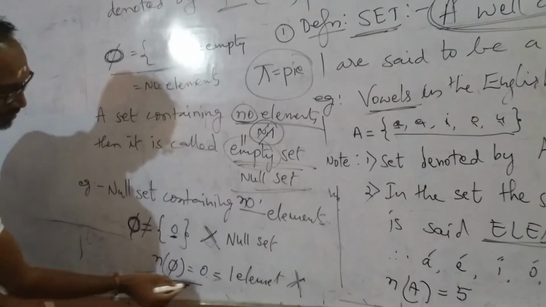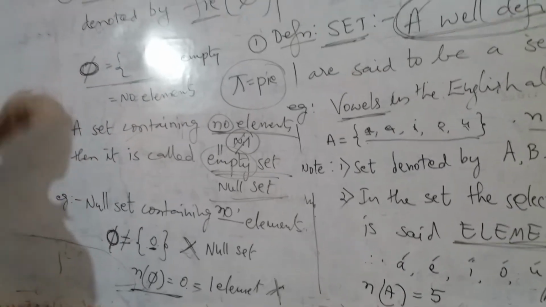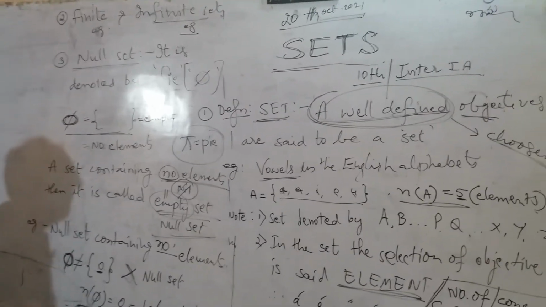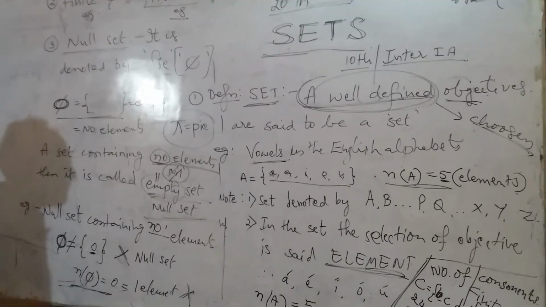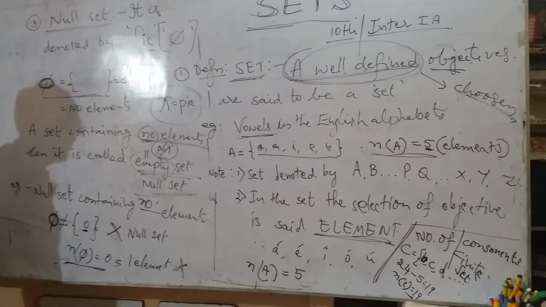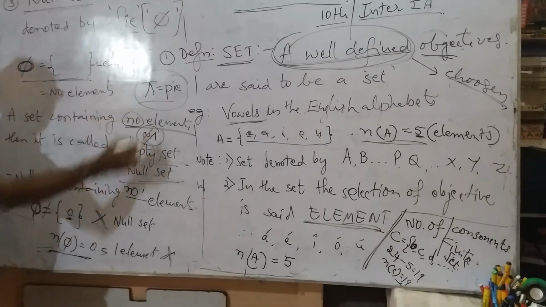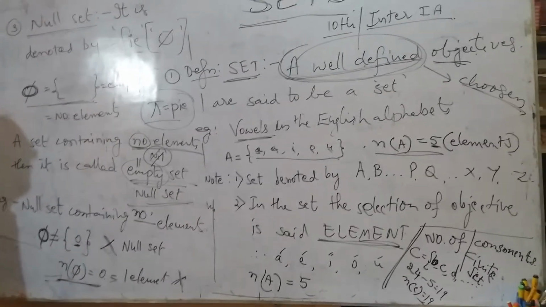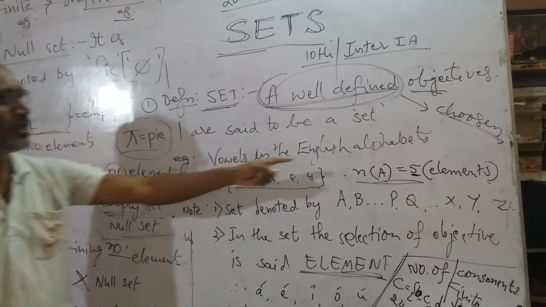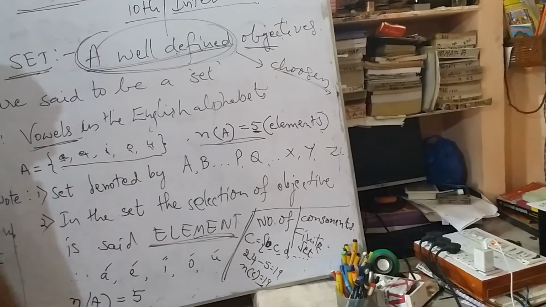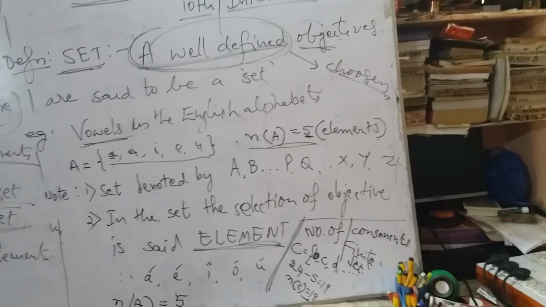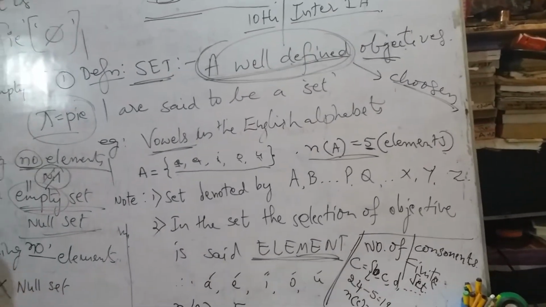Now close this topic: finite set, infinite set, null set. Now the next topic is operations of the set. Are you understood? Remember these 3 definitions, 4 definitions including the definition of a set. A set means we only choose objects, like the names of rivers. Only the names of the rivers will be taken.